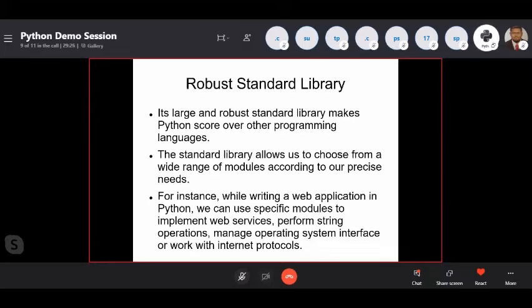So when you write a web application, see, I was working as a web developer for 3 years. So at that time, I could use specific modules to implement some web services. Web services is nothing but, see, an API is also a kind of web service.